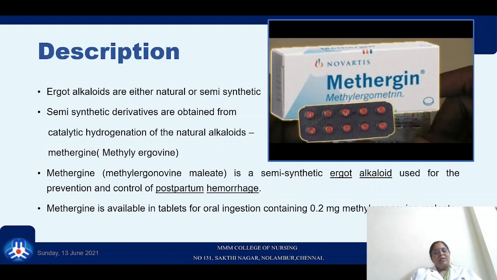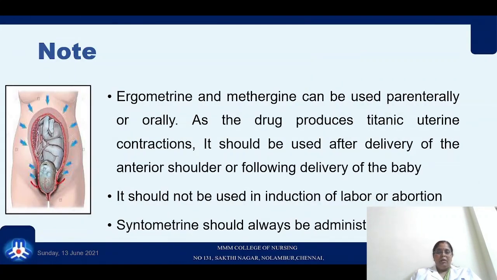Methergine is available in tablets and also as an injection, available as 0.2 milligrams methylergonovine maleate. So what should we keep in mind? Methergine can be given both parenterally as well as orally. It causes tetanic uterine contraction because it is a smooth muscle constrictor. It is given for the active management of the 3rd stage of labor, after the delivery of the anterior shoulder of the baby or after the delivery of the placenta.